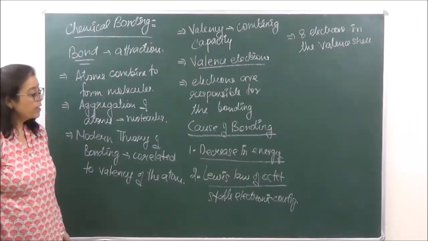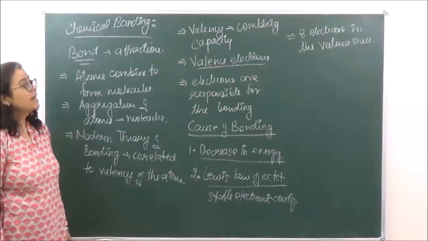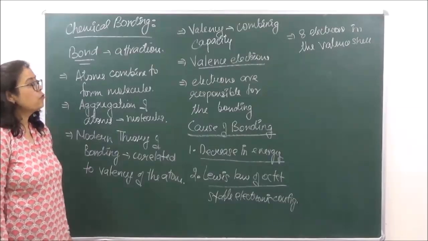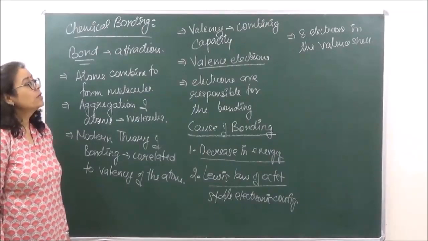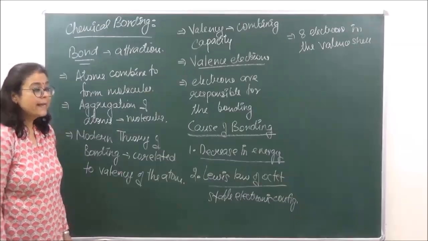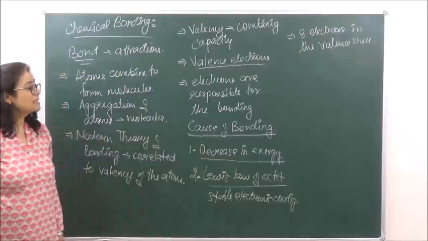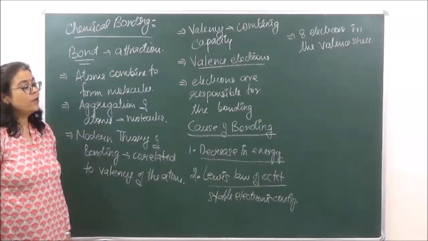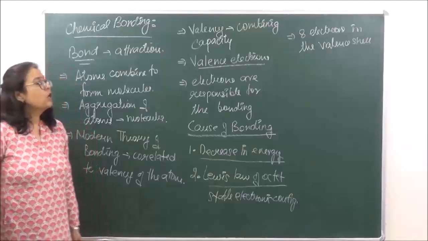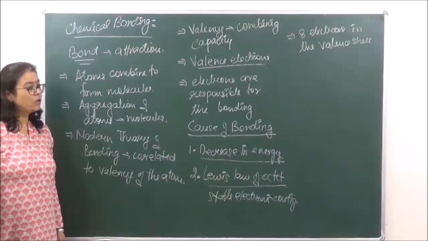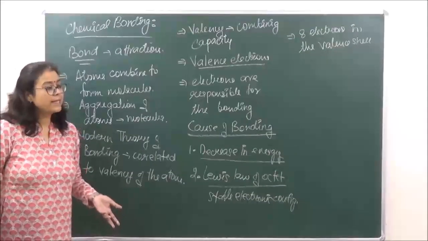So Lewis and Kossel, two scientists, suggested that any atom would prefer to form a bond if it wants to attain the noble gas electronic configuration, the stable configuration of 8 electrons in the outermost shell, and that was known as the octet rule. So basically the octet rule is the ability or tendency of any atom to attain a noble gas configuration of 8 electrons in the outermost shell.